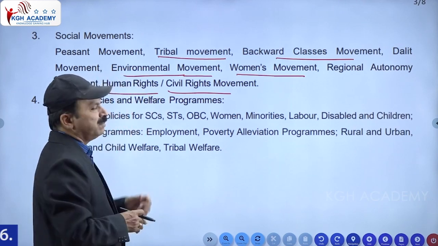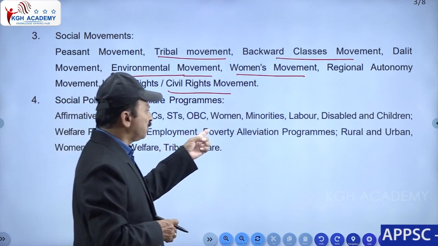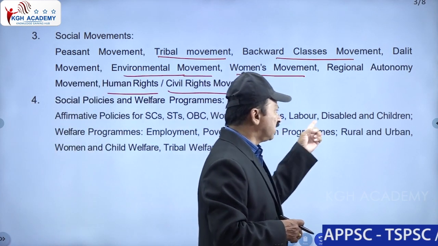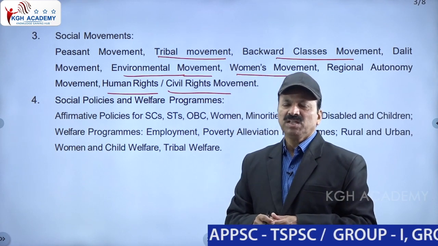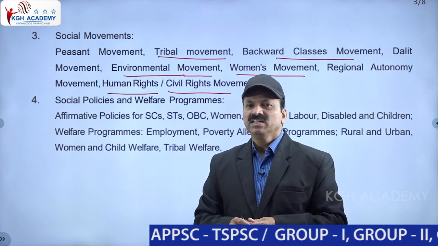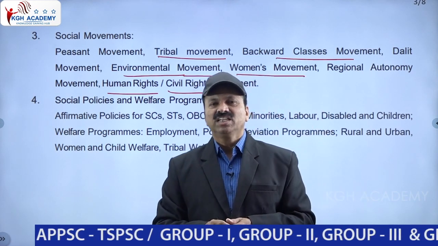So policies, affirmative policies done by the government. That's one of the important points you have to remember. Minorities, labor, disabled and even children, for the development of children. Sometimes children are sent to work, that's why the child labor problem will be developed. That's to abolish, to avoid the child labor.